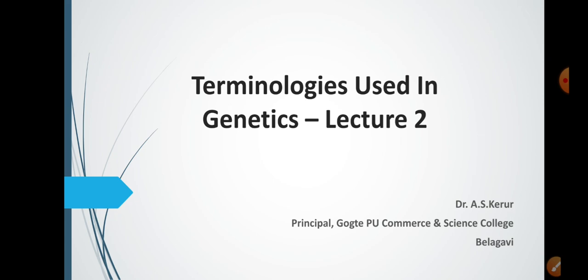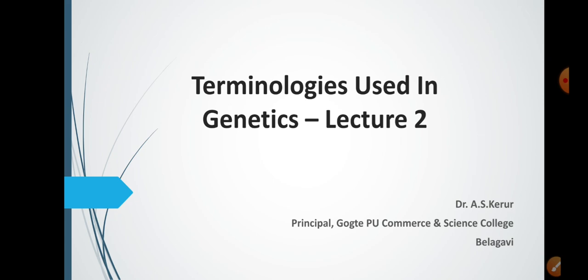The study of genetics was first carried out by Sir Gregor Johann Mendel, and he was rightly called the father of genetics. He used the garden pea plant. The biological name of the garden pea plant is Pisum sativum, for his experimental studies, and it has 7 contrasting characters. For example, height of the plant can be exhibited in 2 forms, tall and dwarf. Color of the seed, yellow and green. Like this, it has 7 different contrasting characters, and these are very helpful in carrying out hybridization experiments.